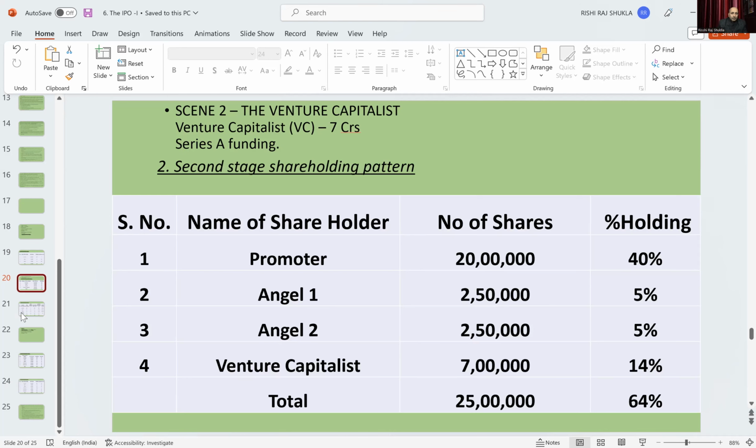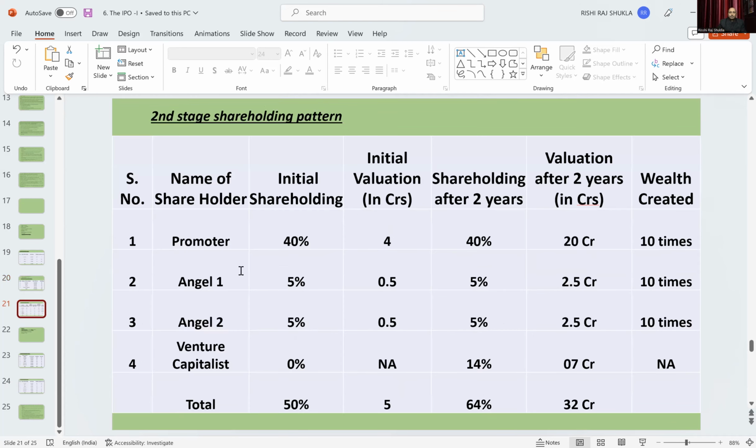So now we see what the valuation is. As they have put in 7 crore and taken 14%, we can easily see the valuation has increased 10 times. So the promoter, in place of 4, now has a valuation of 20 crore.